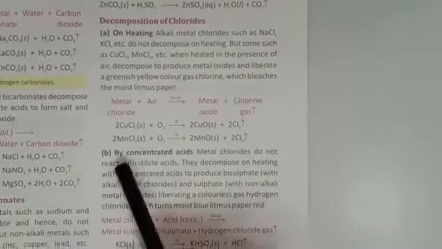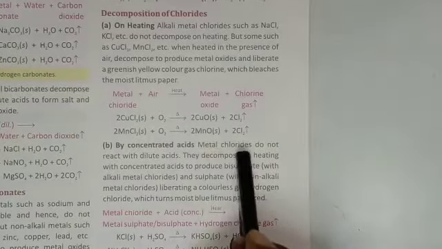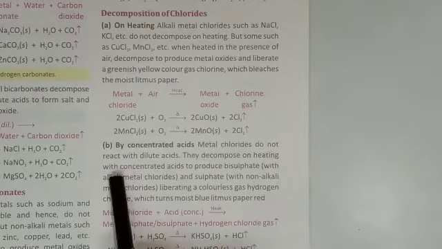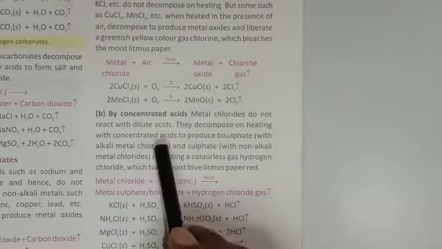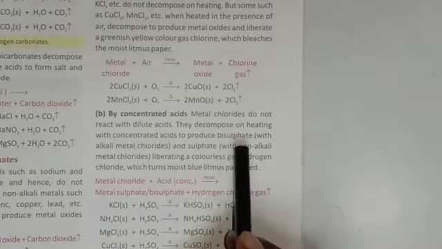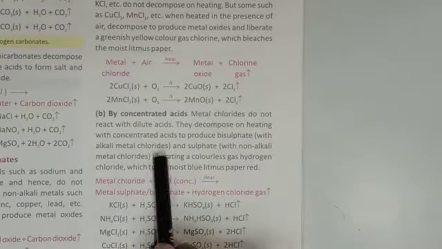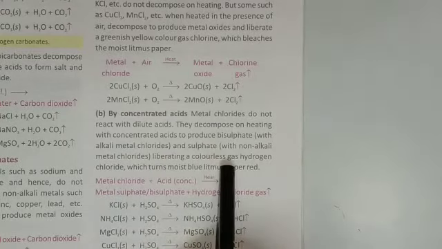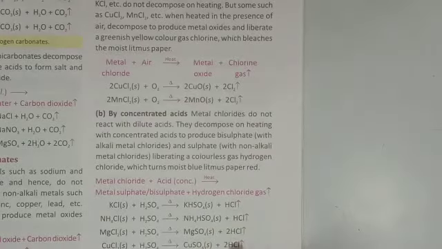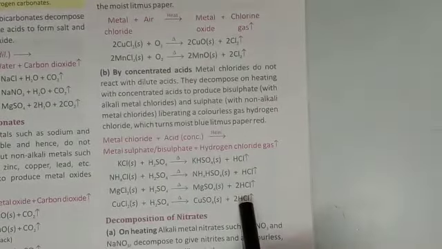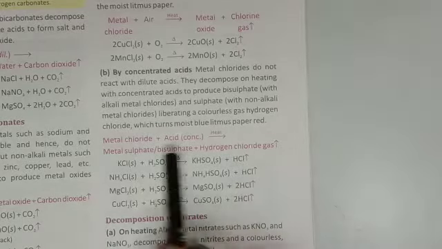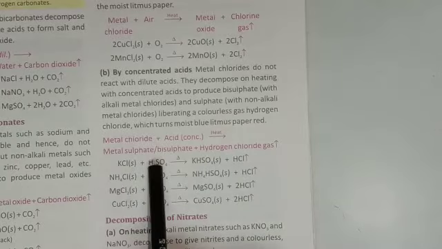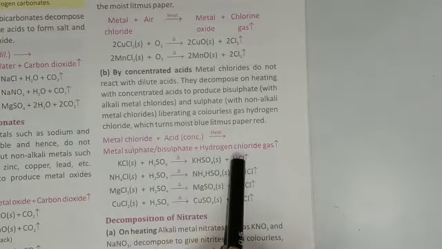Next one, by concentrated acid. Metal chlorides do not react with dilute acid. They decompose on heating with concentrated acid to produce bisulfate with alkali metal chlorides, and sulfate with non-alkali metal chlorides, liberating a colorless gas, that is hydrogen chloride. This is HCl, hydrogen chloride gas. Metal chloride plus concentrated acid, after heating, will give metal sulfate or bisulfate plus hydrogen chloride gas.